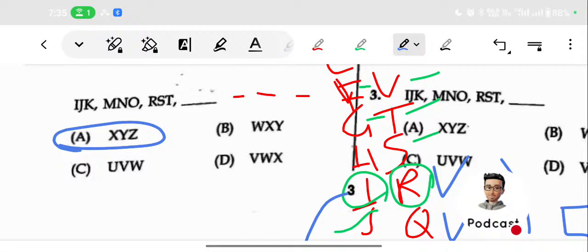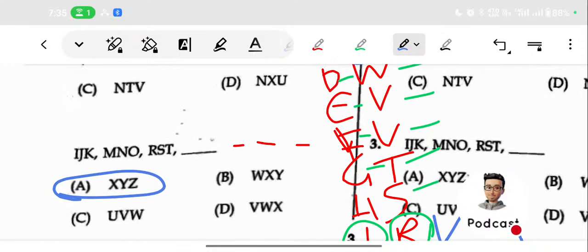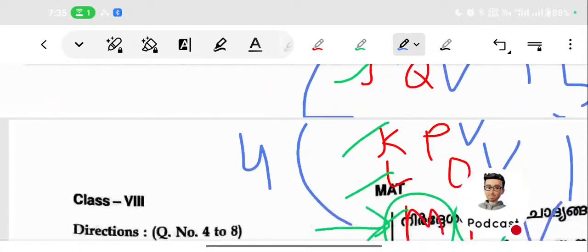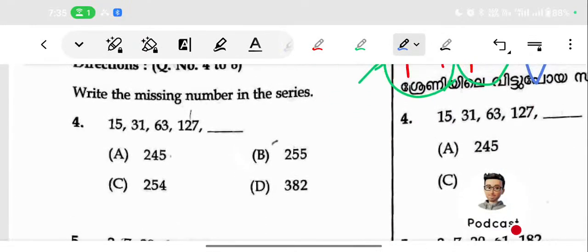Do you understand, Manjima? Okay, so that is the answer of this particular question. Then we can just move into the next one. This is a very simple question. Now we are moving into the next pattern.